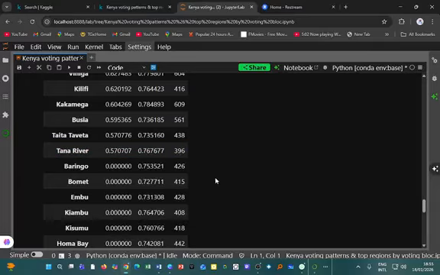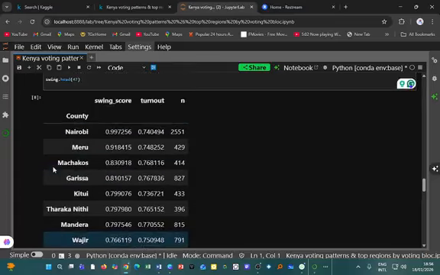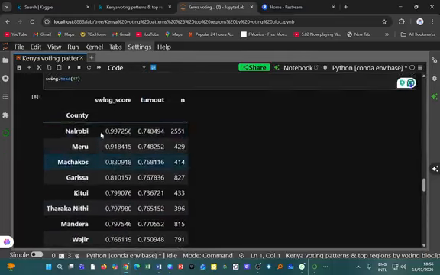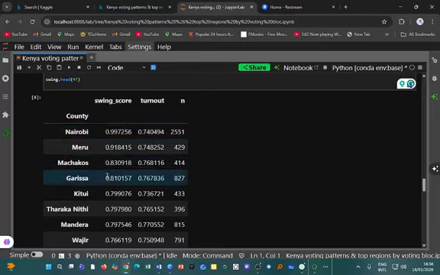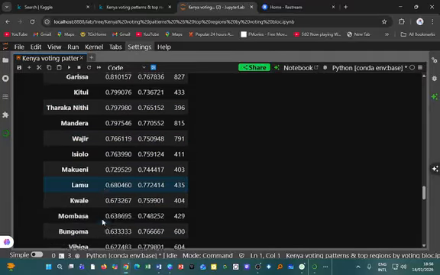We'll find out why that is with in-depth data cleaning, so that we see why the rest, like Baringo, are scoring 0. That should be considered. But what we see is that these are the counties that determine the presidential election, in order: first Nairobi, Meru, Machakos, then Garissa, Kitui, Tharaka Nithi, Mandera, Wajir, Isiolo, Makueni, Lamu, Kwale.